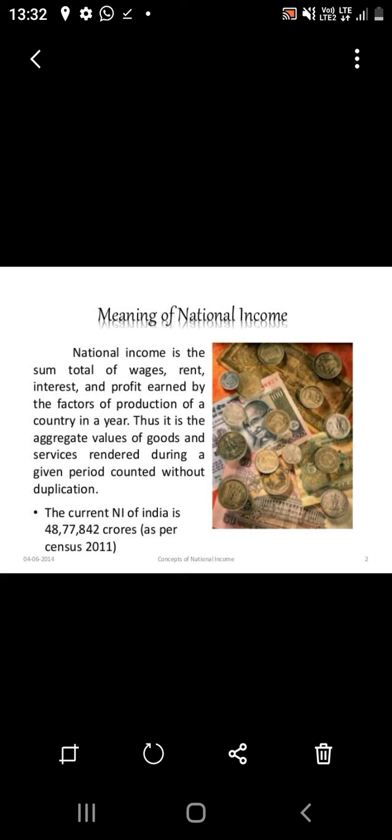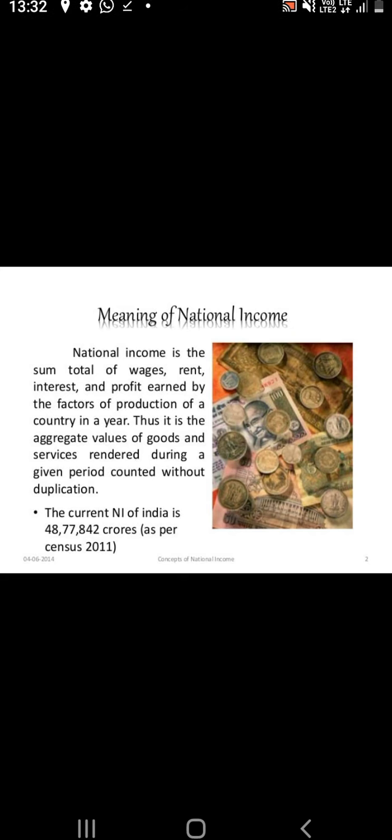Factor income means the payments made by the producing unit or firm to the household, the owner of the factors of production, for the use of their factor services, like compensation to employees, meaning wages, interest, profit, rent. They are all factor income. National income is simply the total of factor income earned by the normal residents of a country during an accounting year.